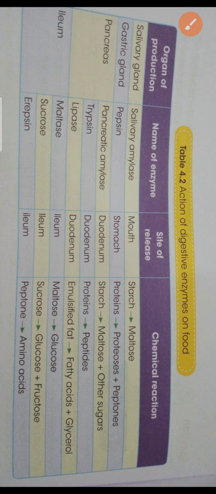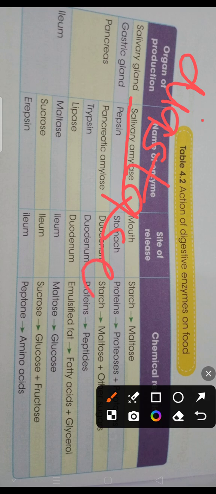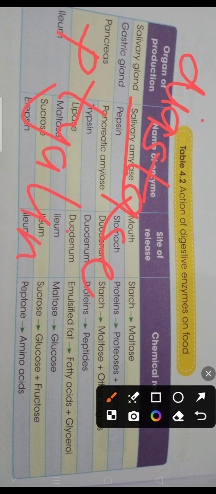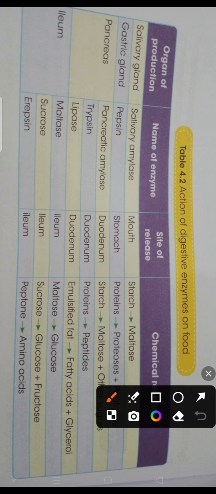First of all, we will talk about an enzyme which is found in the human mouth. It is known as salivary amylase, and it is also known as diastase, and also as ptyalin. So friends, we will talk about ptyalin or salivary amylase. Site of release is the mouth. Chemical reaction: starch will be digested into maltose.